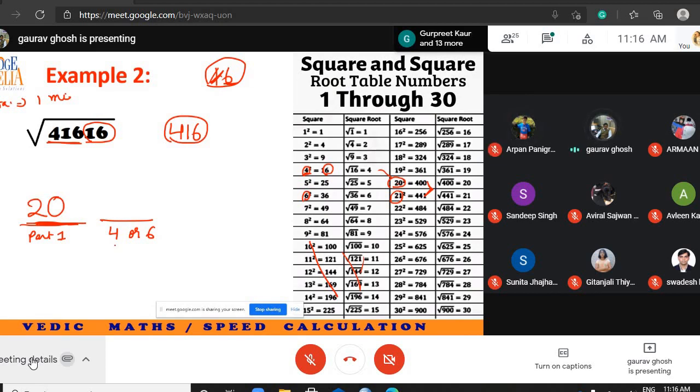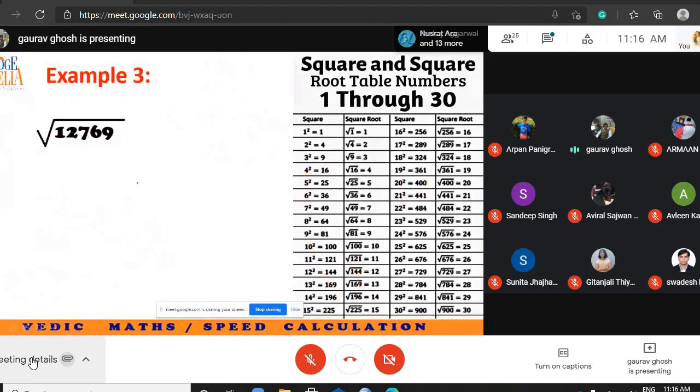Now to tie break, multiply 20 with 21 and compare. Compare 416 with 20 into 21. How much is that? 420. So our number is smaller. This is our number, so this is smaller, 204. Let's take one more.